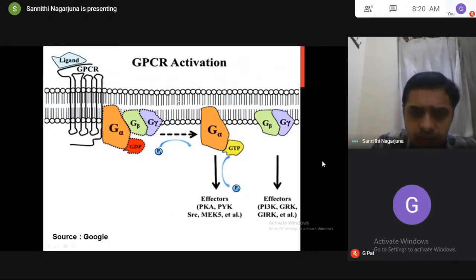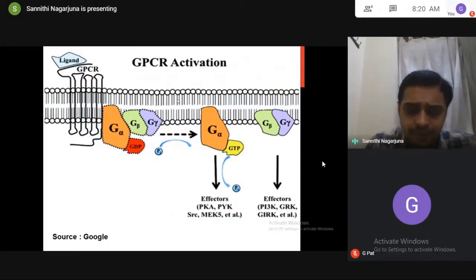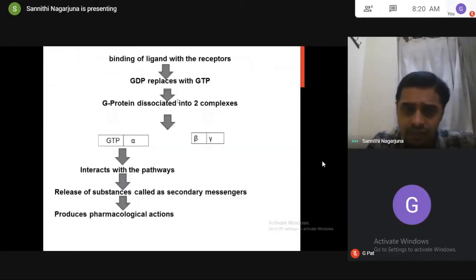Just have a look at this and revise the things. Just for 1 minute, I will come back. So just look at this, how the G protein coupled receptors work, you read back the things, what we discussed, what is happening in the G protein coupled receptors, everything. Then we'll move on to the ionotropic receptors. If you are clear with these concepts, we'll move on to the second type of receptor, because G protein coupled receptors are a very, very important type of receptors. Most of the receptors in pharmacology belong to this type only. Just have a look at this just for 1 minute.